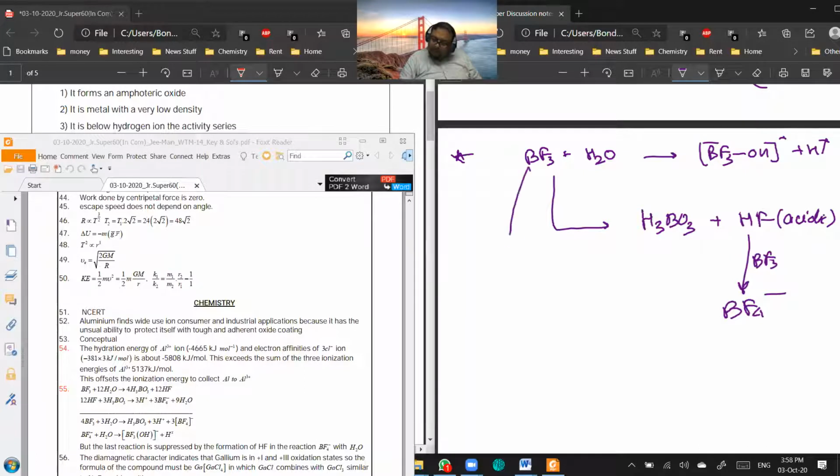They are suggesting that BF3 plus H2O will form BF3OH minus plus H plus. So this will be the first step of the reaction, and this species will be formed. This is the sequence of the reaction.